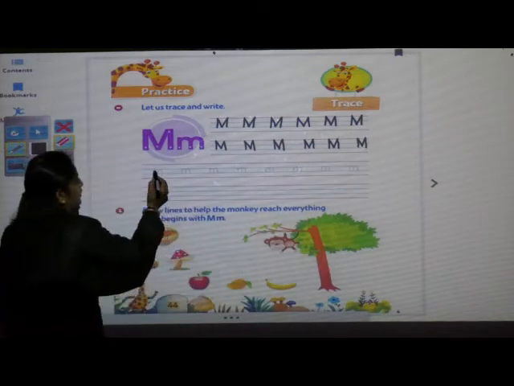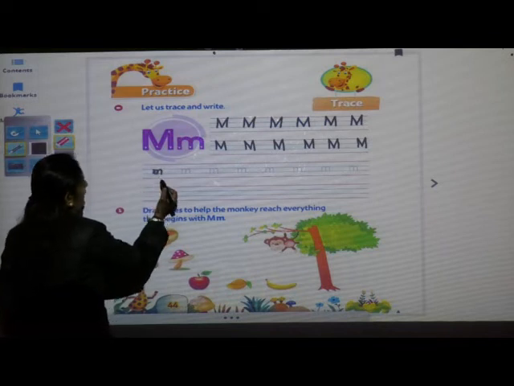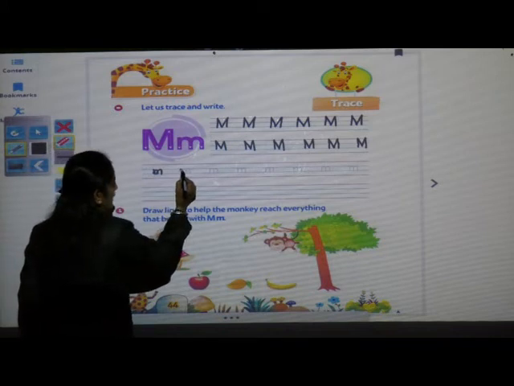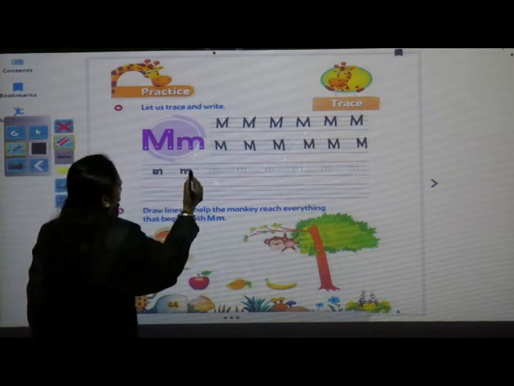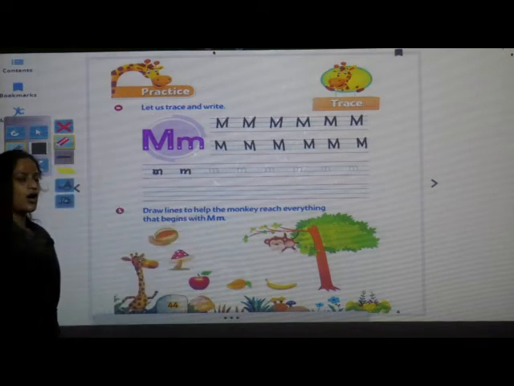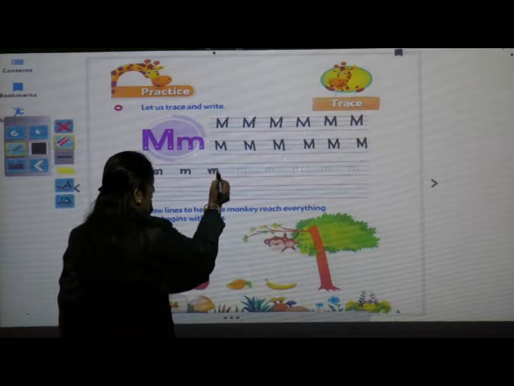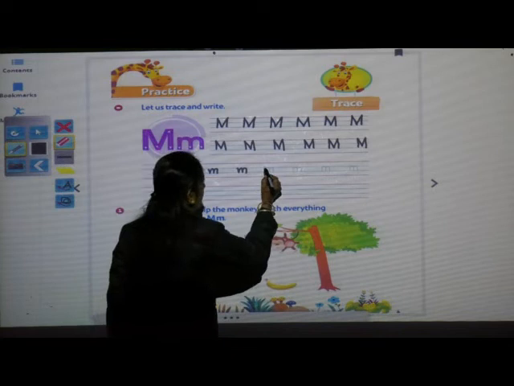Okay children. You have to write small m in between two blue lines. First you have to draw a standing line. Then you have to draw a curve and one more curve. Okay. Small letter m. Mango. Repeat after me. Mango.